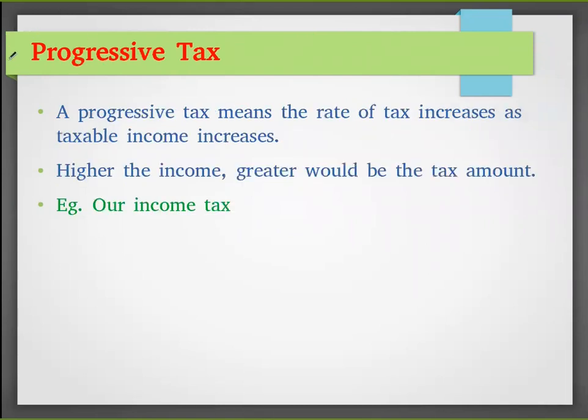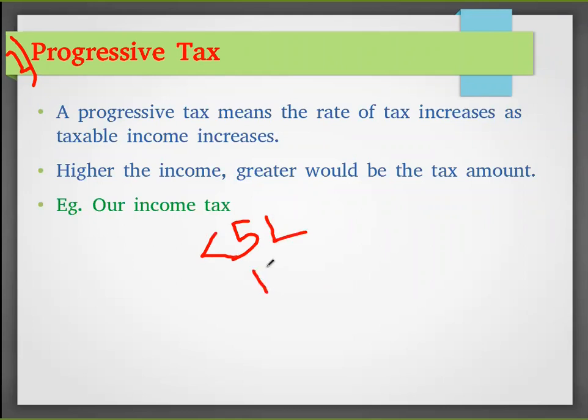Then progressive tax. This is what we follow in India. Progressive tax means the tax rate increases as the taxable income increases. As the income of an individual increases, the tax also increases. Let's see our income categories. When a person is earning less than 5 lakhs, he need not pay any tax.